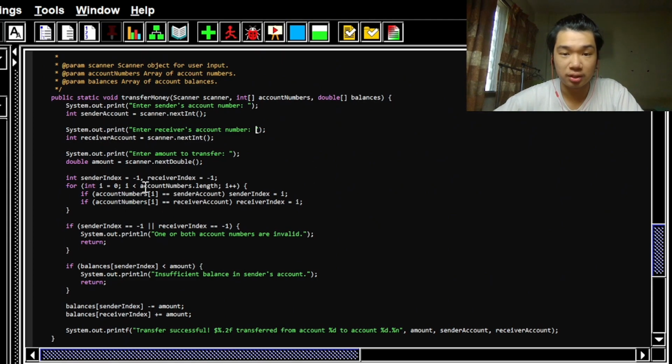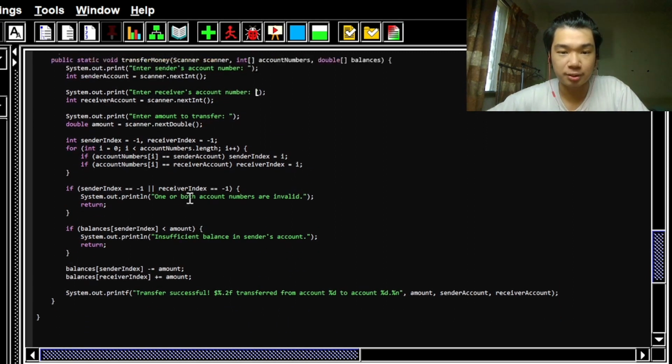in the array, or a receiver account in the account number array. And if the account numbers are not in the array, it will return this output that one or both account numbers are invalid. And if they are right, then the program will continue to run as it is programmed to.